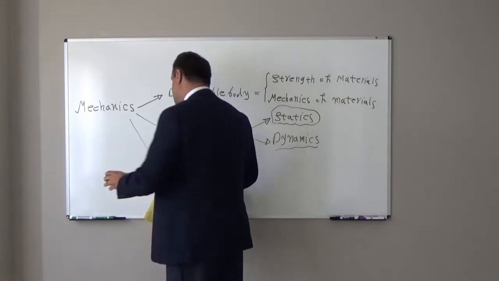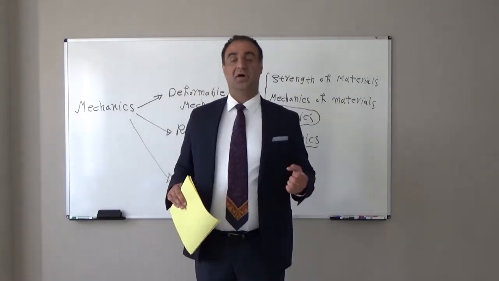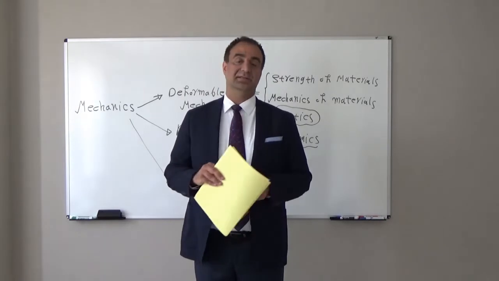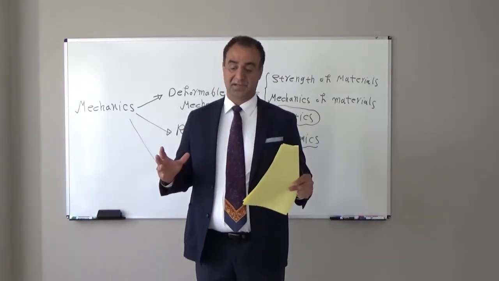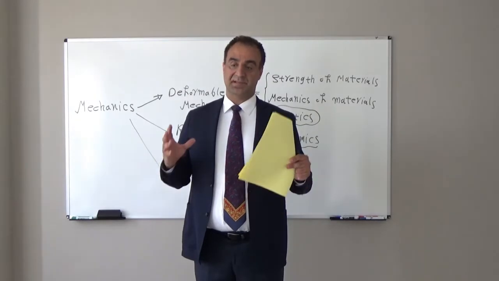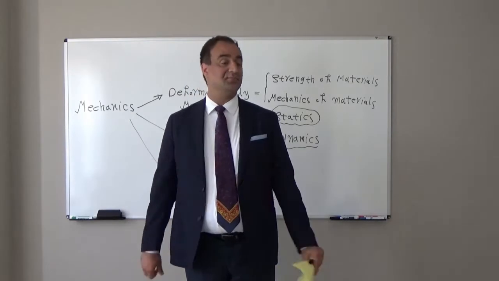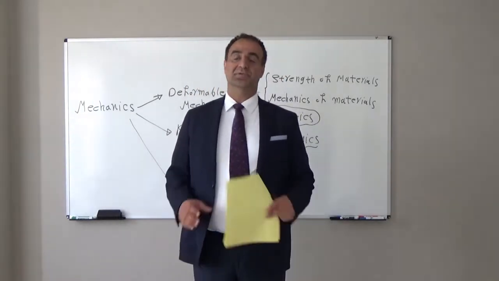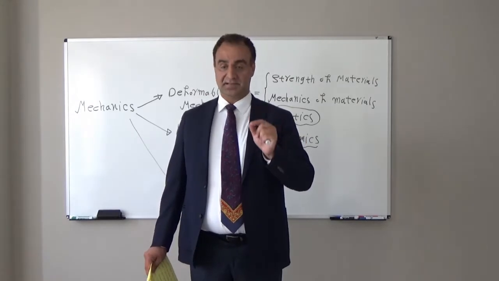Rigid body means no deformation, zero deformation. Of course, in real life we cannot have a rigid body, but for some objects, because the object has solid form and the force we apply on the object is small, the deformation is so small and we can neglect it.